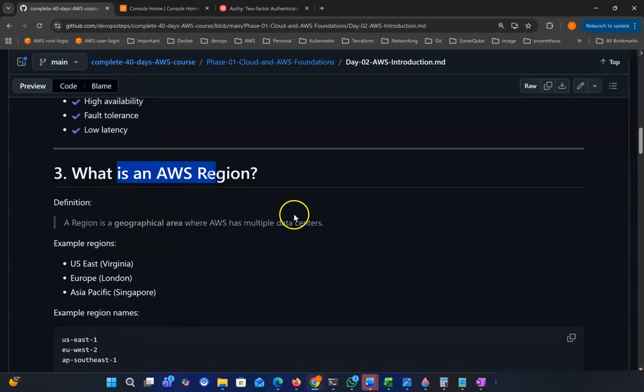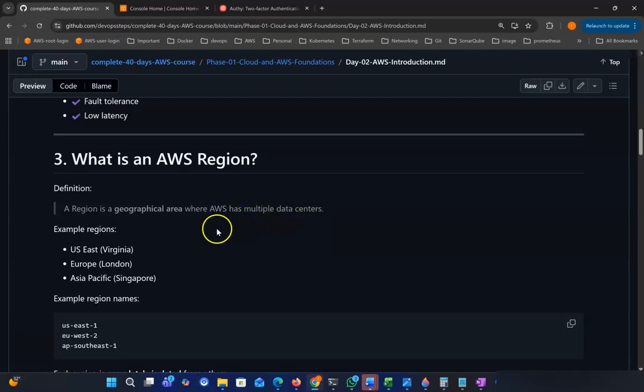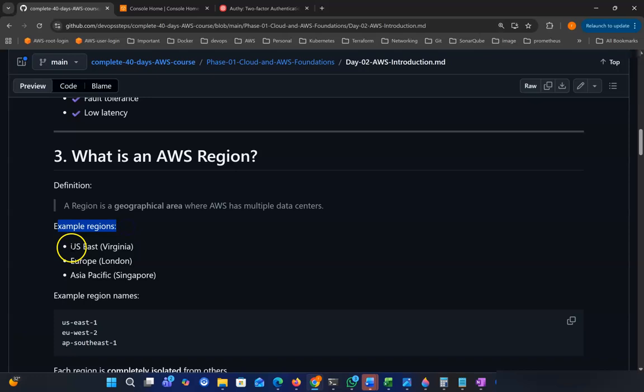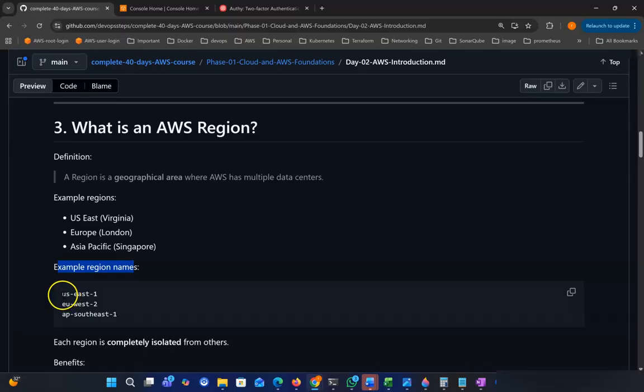So what is a region? I already talked about it. A region is a geographical area where AWS has multiple data centers. So what is a data center? Availability zone. So examples of regions are US East 1, which is Virginia, Europe, London, and Asia Pacific, which is called Singapore. So example region names in AWS look like this.